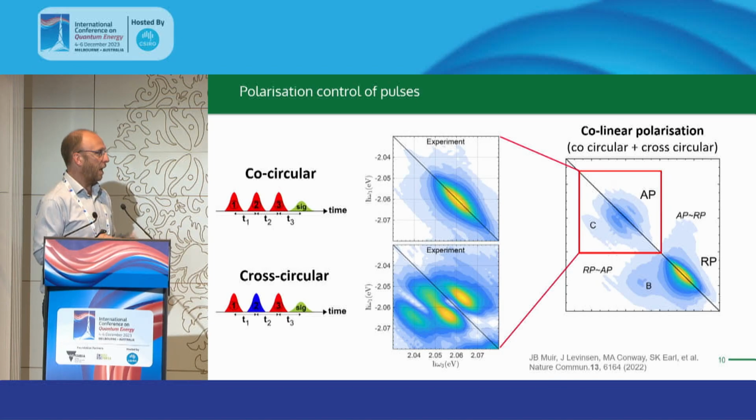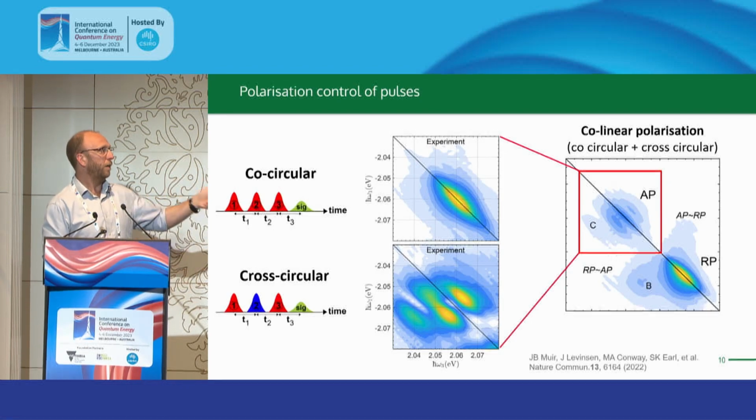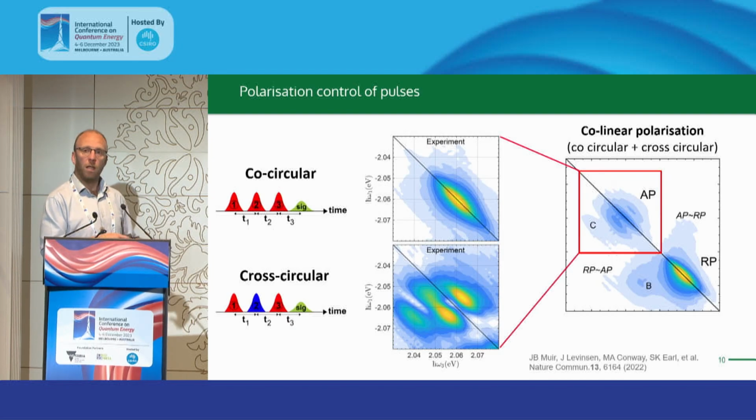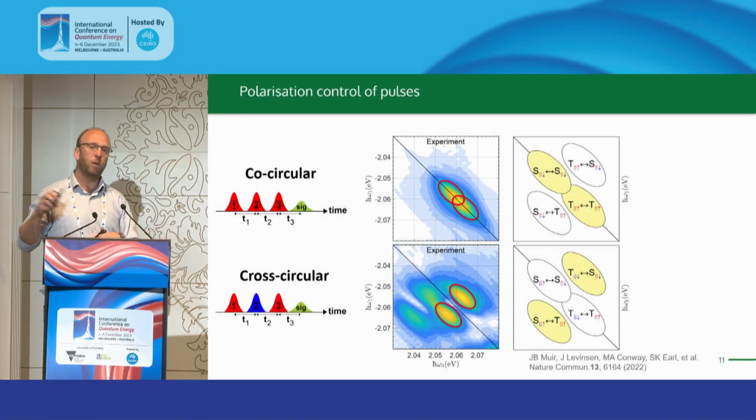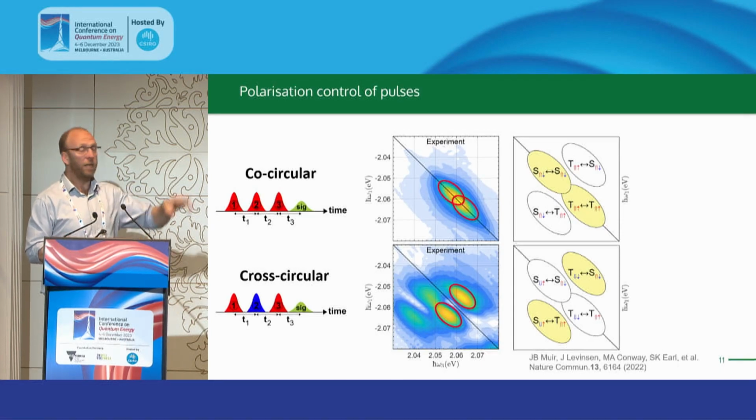So to try and disentangle all of that, we can again play around with our polarization. And what we see is if we go to our co-circular polarization, we can only see these peaks on the diagonal. It looks like there's only one peak, but actually there's two peaks that are overlapped there due to the inhomogeneous broadening. If we go to our cross-circular polarization, so again, we're alternating the helicity of our pulses here, you can see that we no longer have the peaks on the diagonal at all, but we've got all of our cross peaks there. So we can go through and map out what interactions between which of these different trion states can lead to each of these peaks.